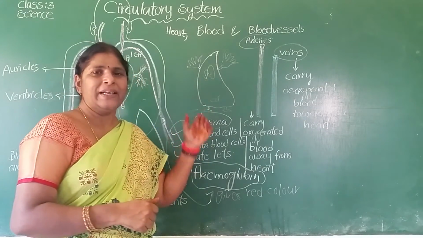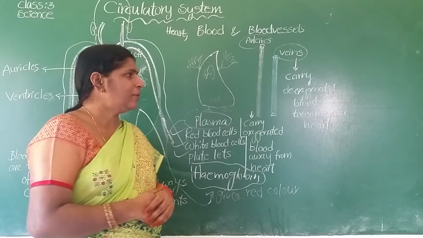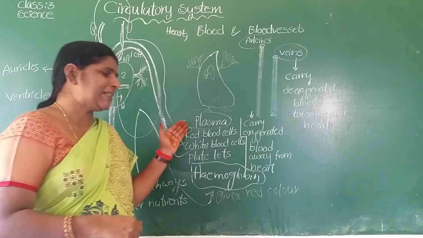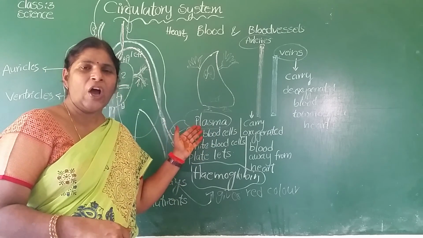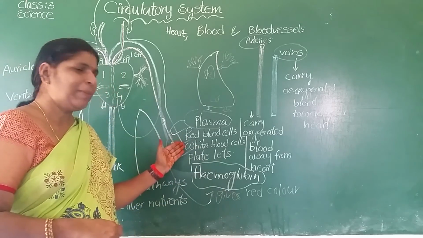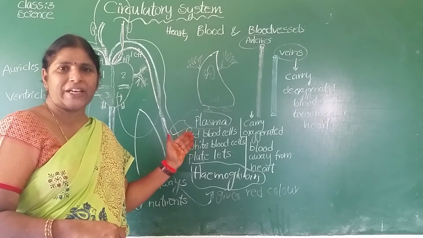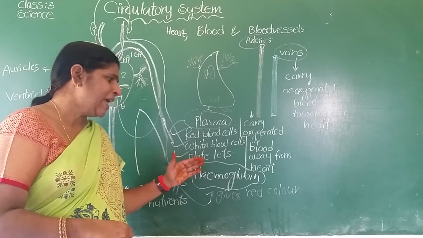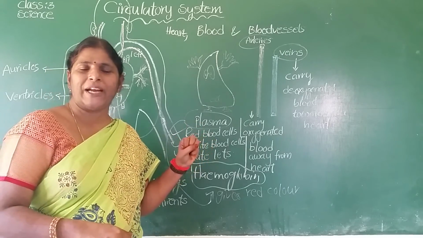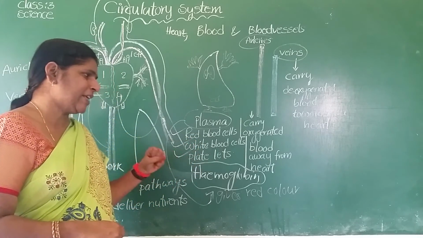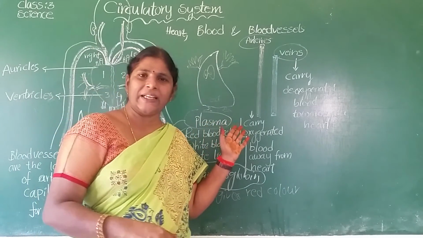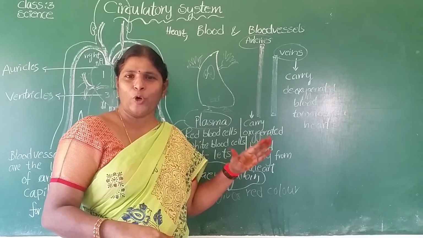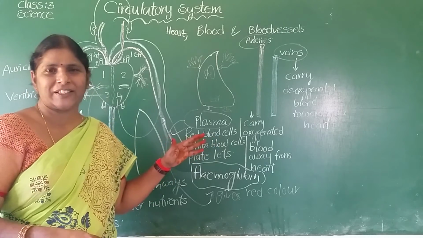Yes. Now blood is a liquid part. Blood contains red blood cells, platelets, and white blood cells. Red blood cells contain hemoglobin. They carry oxygen. Okay, white blood cells fight infections. White blood cells destroy the germs and fight infections, and platelets help to clot the blood during injuries or accidents. Okay, children, blood is red in color because of the hemoglobin. Red blood cells contain hemoglobin. Hemoglobin carries oxygen to all parts of the body.